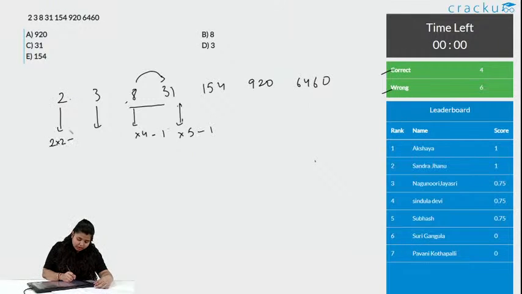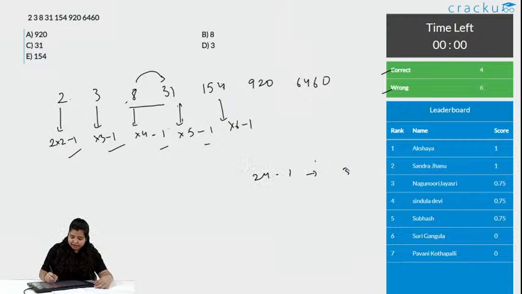We got 2 numbers, we will be checking it for the next number. 2 into 2 minus 1, is it correct for 3? Yes. 3 into 3 minus 1, 3 into 3 is 9, 9 minus 1 is 8. That means this is correct, correct, correct. This is following this order. So, the next number should be into 6 minus 1. What is 154 into 6? Just check the unit place. 6 4s are 24 and 24 minus 1, the unit place will have 3. But is the unit place having 3 here? No. What is it having? It is having 0. That means which is the wrong number? The wrong number is 920. Option A is the correct answer.